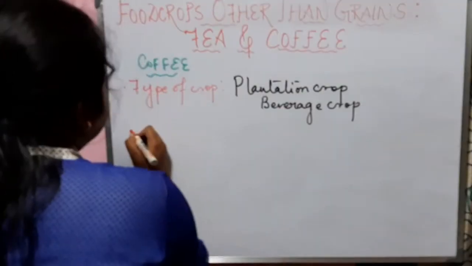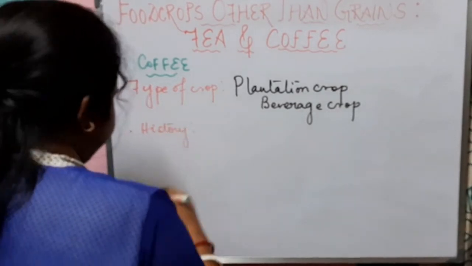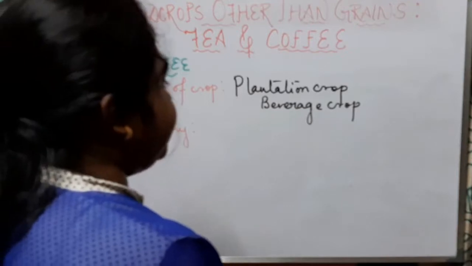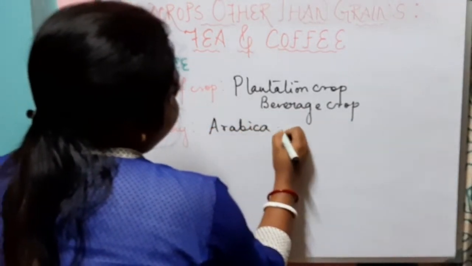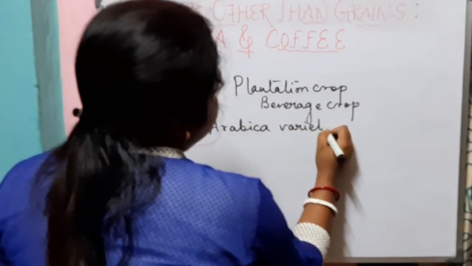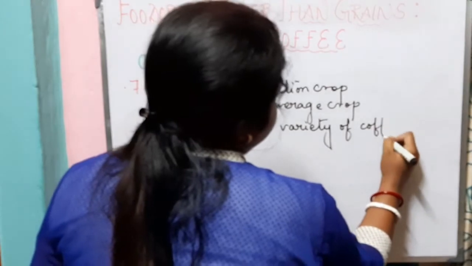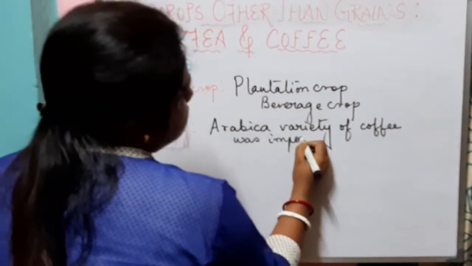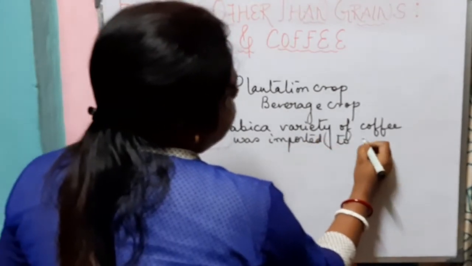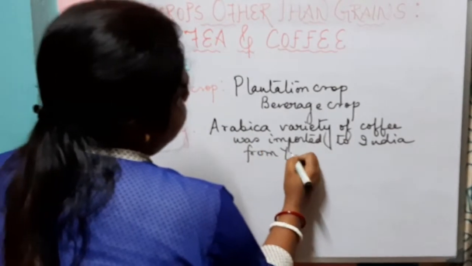Now let us know how coffee reached our country. The Arabica variety of coffee was imported to India from Yemen.